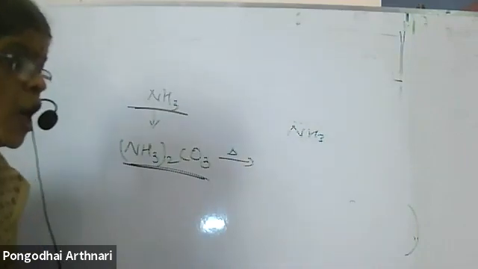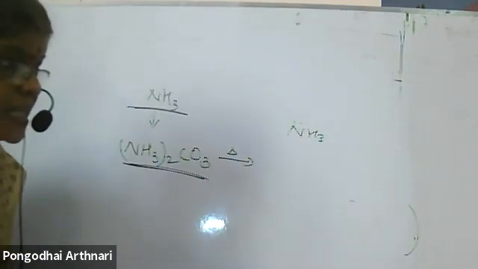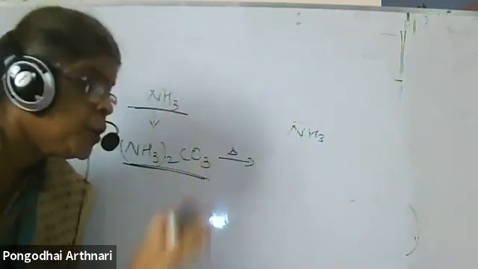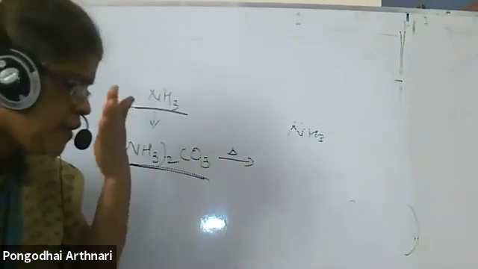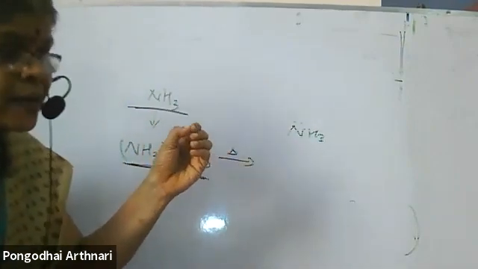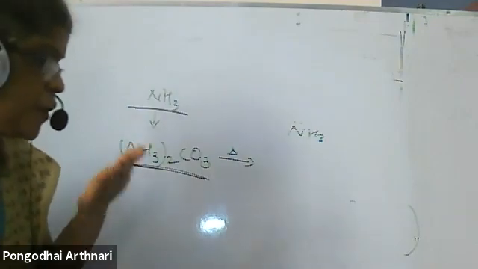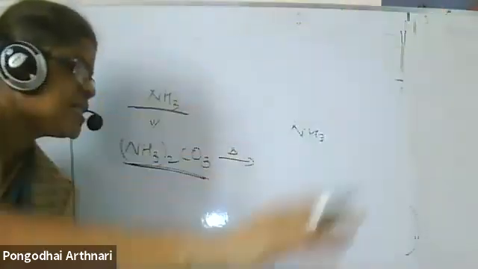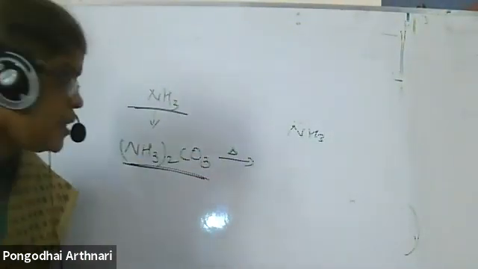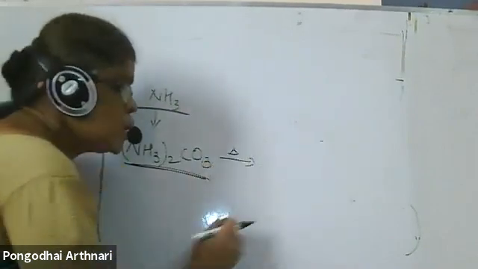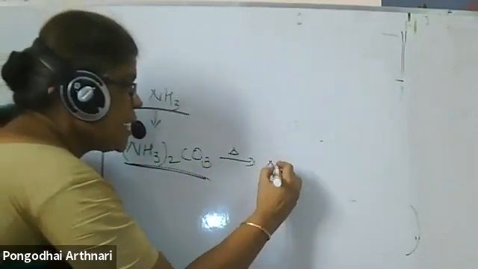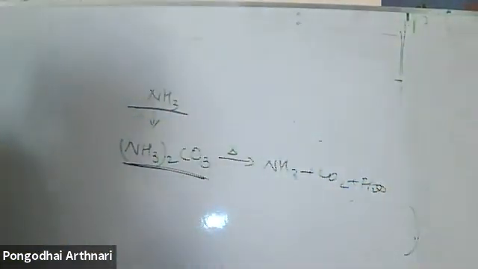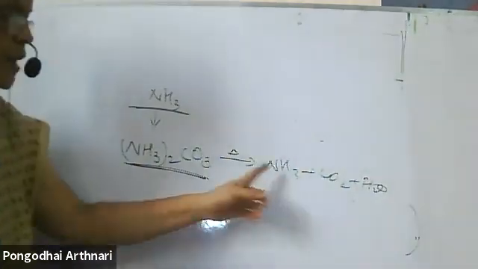But removal of ammonia from ammonium salt is not equally easy for all ammonium salts. Ammonium carbonate gives off ammonia very easily. From ammonium chloride, you cannot feel the smell. Even if you bring it near your nose, like sugar crystals, you cannot smell the ammonia. But ammonium carbonate, even if it's on the next table, you can smell it easily. So just by heating itself, you get ammonia, because it easily decomposes to give ammonia.